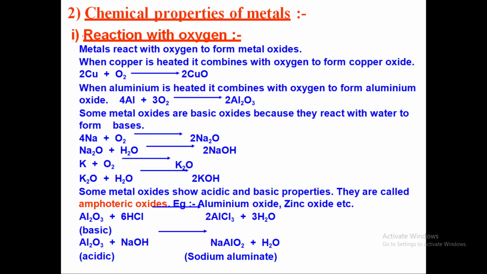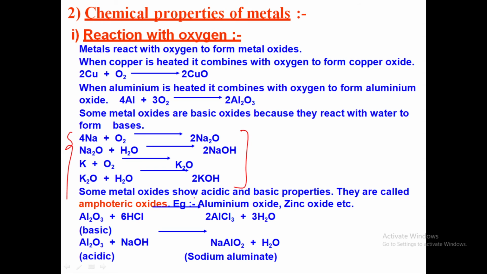Whether you put the metals and do not do anything, the reaction may happen automatically, or some reactions require some kind of external energy to be provided to the metal to make the metallic oxide. So, K plus O2 gives K2O, and K2O plus H2O gives KOH. These are a few reactions that you see during the conversion of the metal into the metallic oxide.